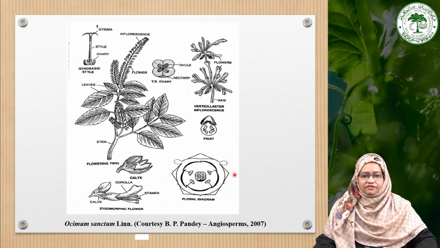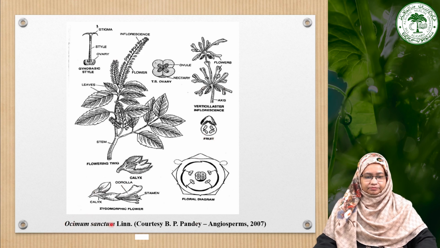They have a calyx which is also bilabiate, and the corolla is also a bilabiate structure. The stamens are represented by 4 in number, they are in the didynamous condition, and the T.S. of the carpel ovary shows axile placentation, and it is tetralocular. So this plant, Ocimum sanctum, shows all the characteristic features we have studied earlier in this family, which are all presented in this particular species, Ocimum sanctum.